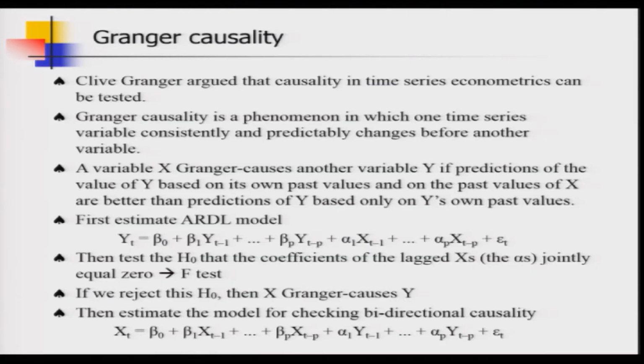So, here in the slide, the last equation I am showing is what you need to make use of to check bidirectional causality, and then you need to set a similar kind of null hypothesis and conduct an F test. Again here, if you reject the null hypothesis in the second regression, the second ARDL model, then you can say that y Granger causes x, and in that case you can say that this causality is bidirectional. So, x Granger causes y and y Granger causes x.